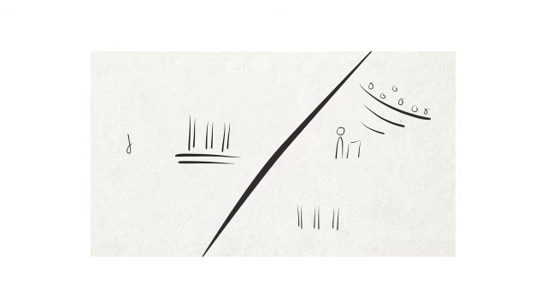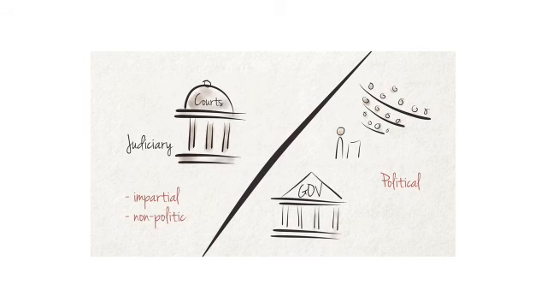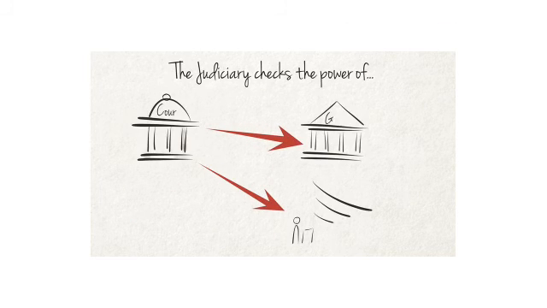While these other two branches of our government are made up of politicians who work along the lines set out by their particular party, the judiciary has to be impartial and non-political. In other words, they must make decisions based on the facts and the law relating to a particular case. As we explained, the judiciary checks the exercise of power by the legislature and the executive.